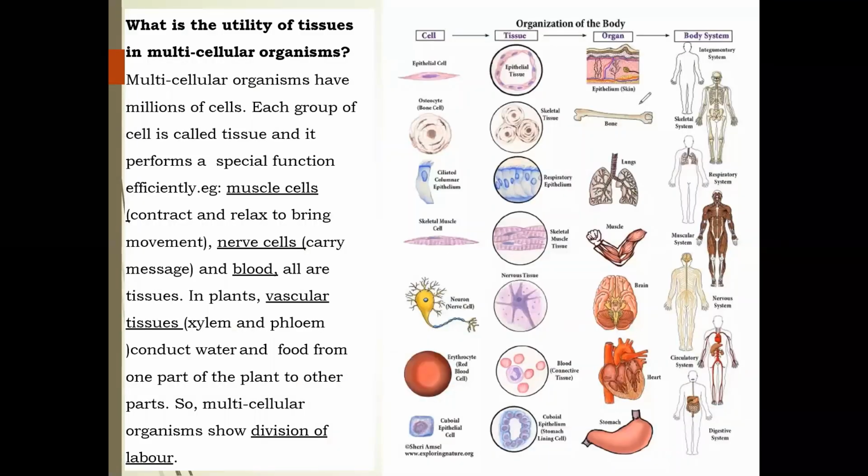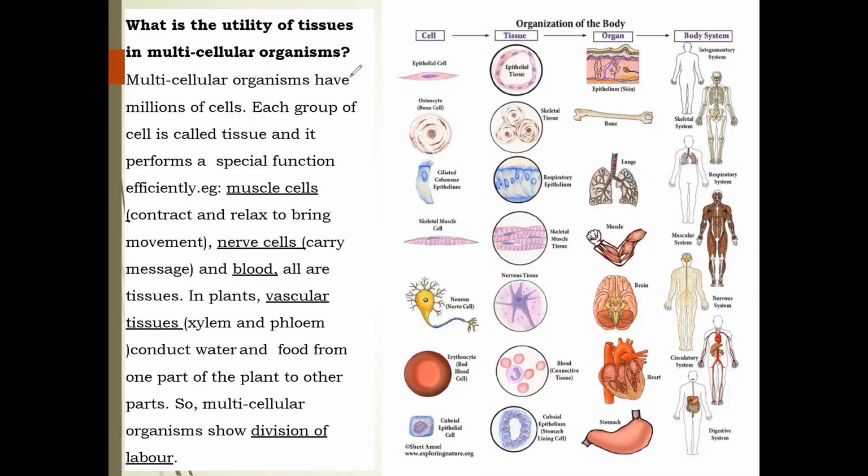Tissue, as I told you, we will learn what is the utility of tissue in multicellular organisms specifically. Multicellular organisms are made up of millions of cells and each and every cell is performing its special function very efficiently.